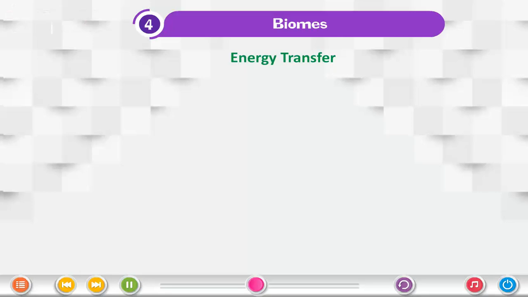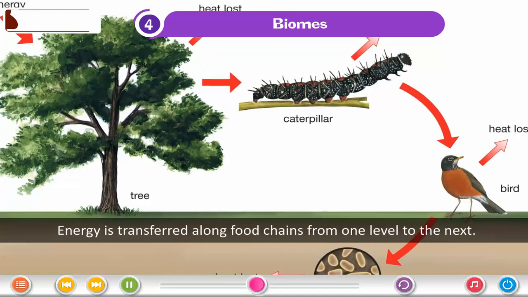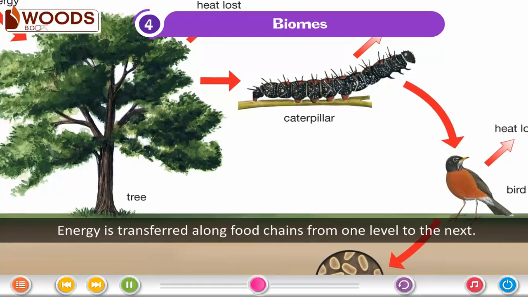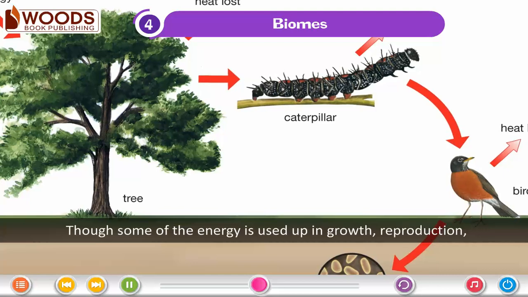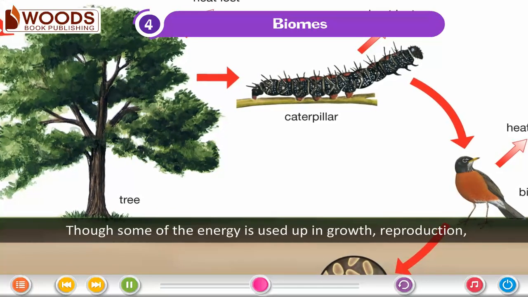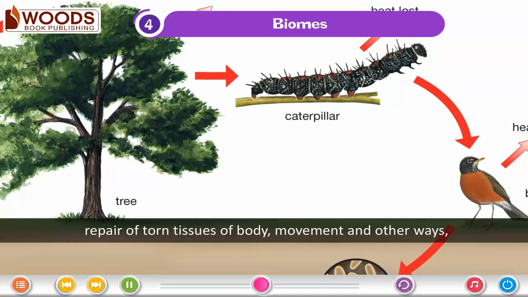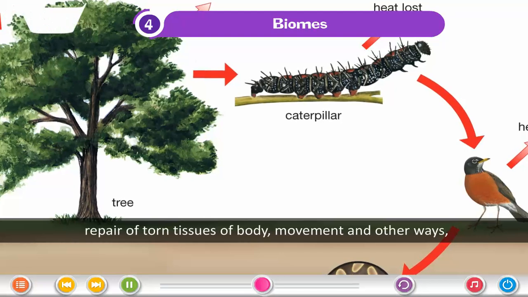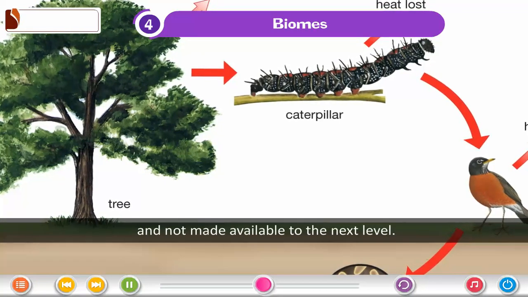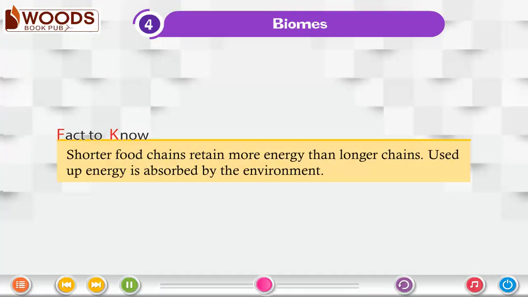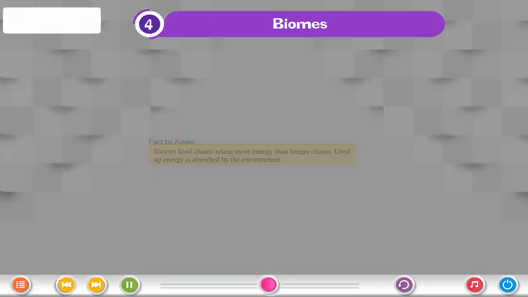Energy transfer. Energy is transferred along food chains from one level to the next. Though some of the energy is used up in growth, reproduction, repair of torn tissues of body, movement and other ways, and not made available to the next level. Fact to know: shorter food chains retain more energy than longer chains. Used up energy is absorbed by the environment.